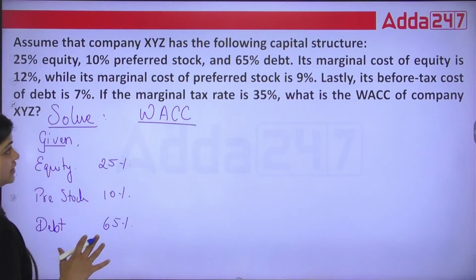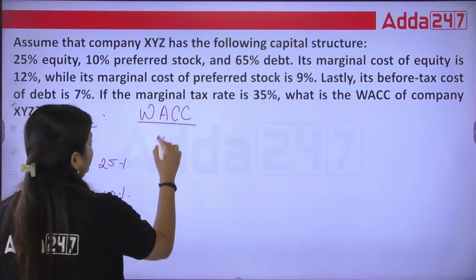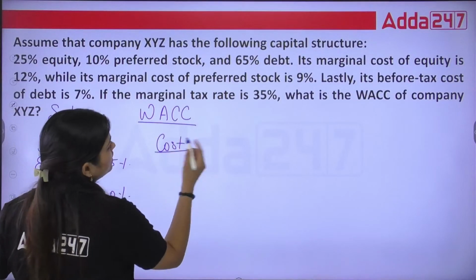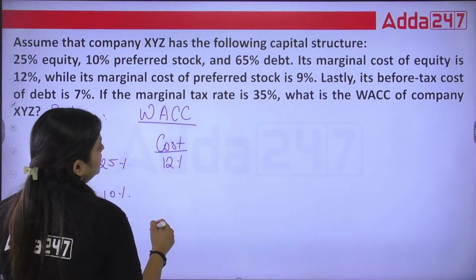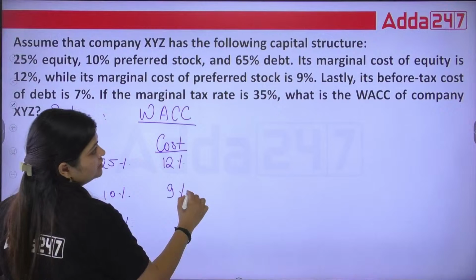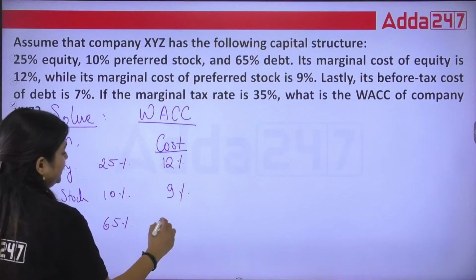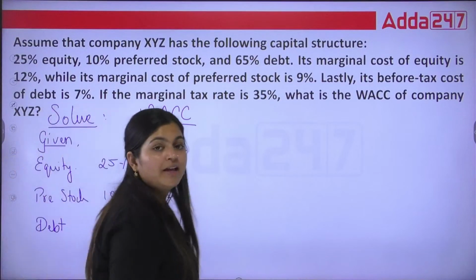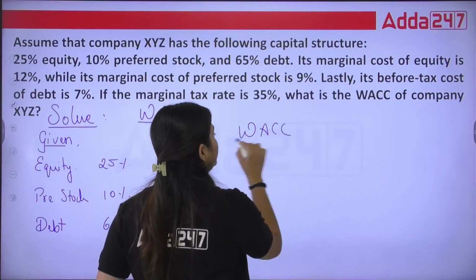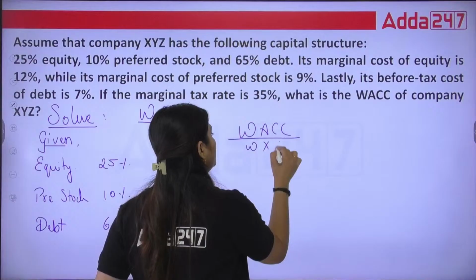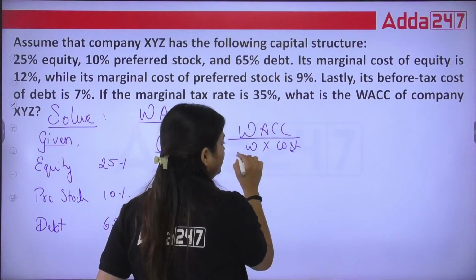This is about weights. Now the cost given for equity is 12%, then preferred stock 9%, and you can see for debt it is 7%. Now for calculating WACC, we need to multiply your weights with the cost.